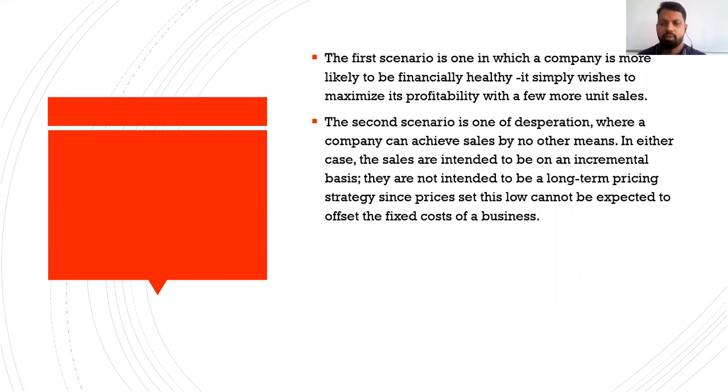For example, in an oligopoly scenario, they know that the customers are price sensitive and they cannot raise the price. In order to attract customers, they have to go for marginal cost pricing for a shorter period of time, and they can attract the customers.